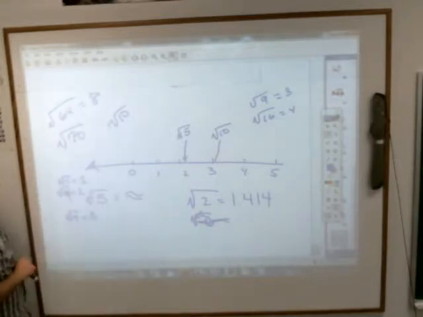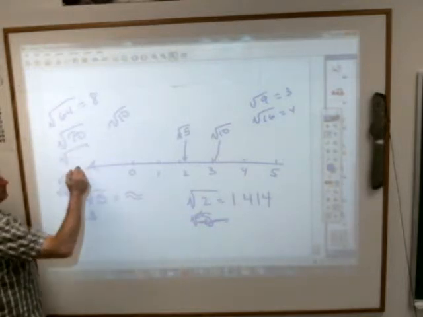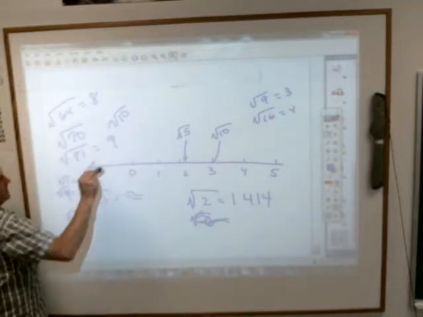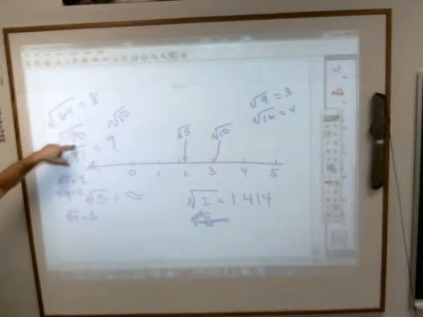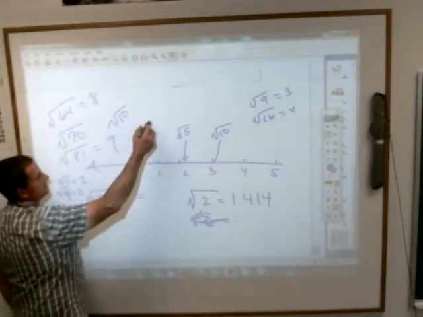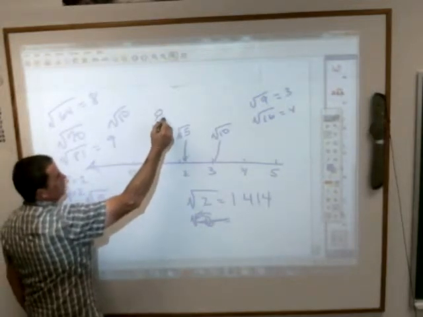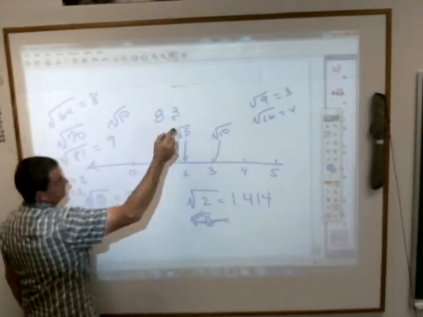What's the next square root bigger than 70 that works out? Holly? Square root of 81, which is 9. So you know the square root of 70 has to fall between there. Which one is it closer to? 6 away from that, 11 away from that. It's a little closer to the square root of 64. So it's probably going to be closer to like 8.3 maybe.